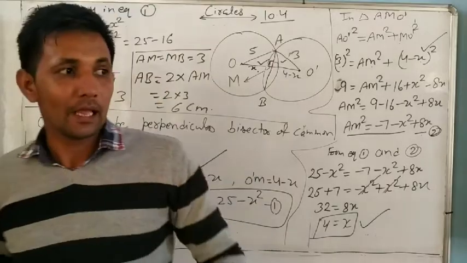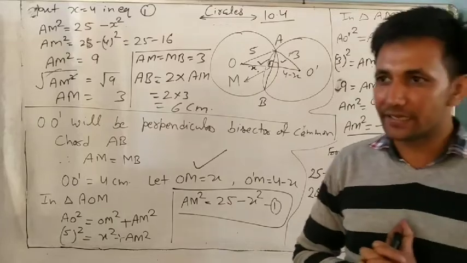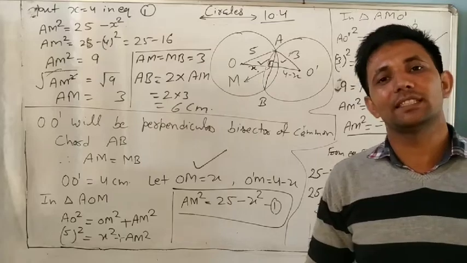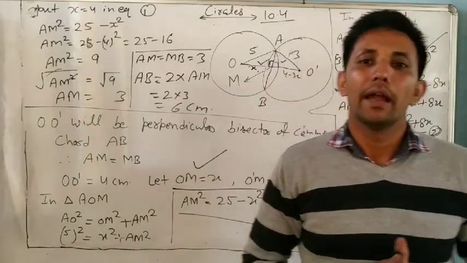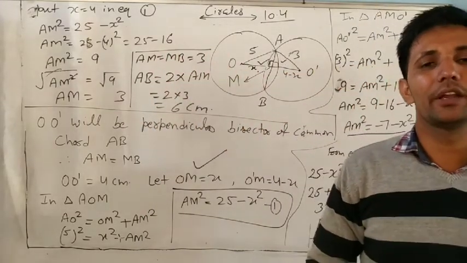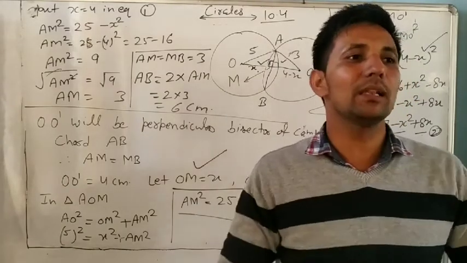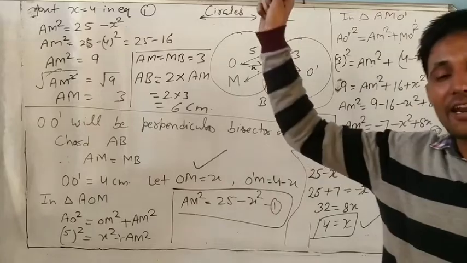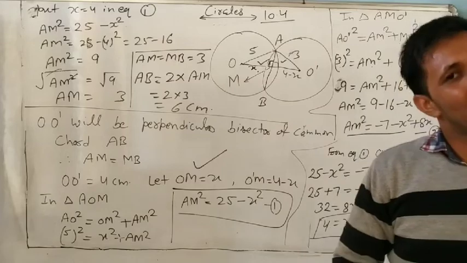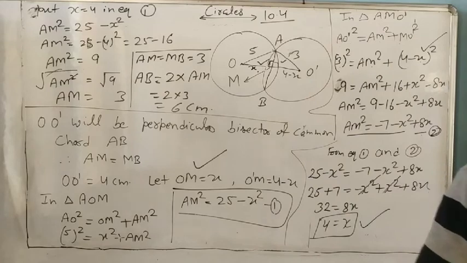So remember theorems. First is equal chords of a circle are equidistant from the center. And the other one is the opposite: if chords are equidistant from the center, then the chords are equal. Equal chords of a circle make equal angles at the center. If the angle subtended by chords at the center is equal, then the chords are equal. The perpendicular from the center to a chord always bisects the chord. And if a line bisects the chord, then it is always perpendicular.